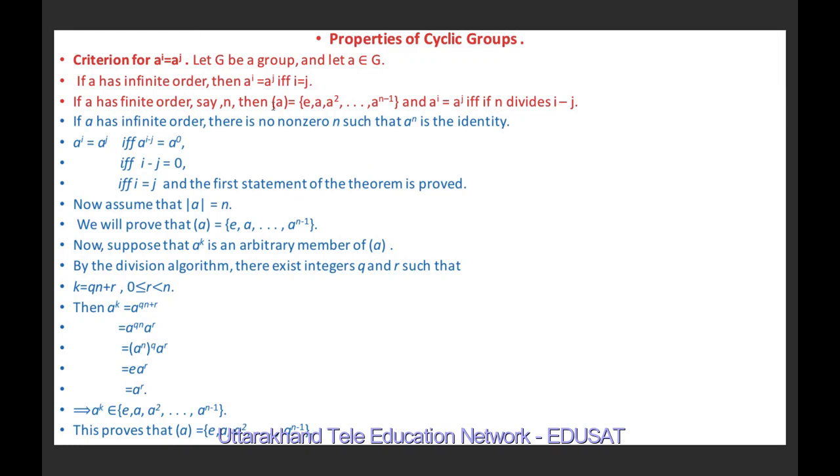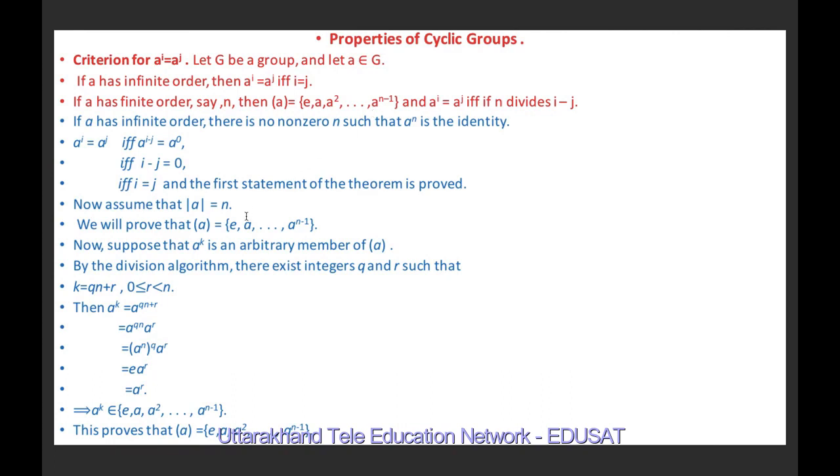Now we will consider the second part. Suppose the order of a equals n, because it is of finite order and it is given that its order is n. Now first of all we will show that the cyclic group generated by a is equal to {e, a, a square, ..., a raised to n minus 1}.